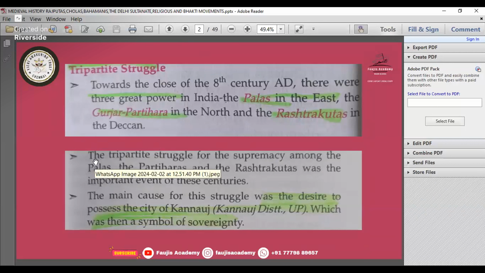So the tripartite struggle for supremacy was among the Palas, the Pratiharas and the Rashtrakutas. This struggle took place for the supremacy of all these three dynasties. The main cause for this struggle was the desire to possess the city of Kannauj. Kannauj district is in UP, which was a symbol of sovereignty. So the struggle was going on for possessing the city of Kannauj. So which are the three dynasties in the tripartite struggle? That is the Palas, the Gurjara Pratiharas and the Rashtrakutas.